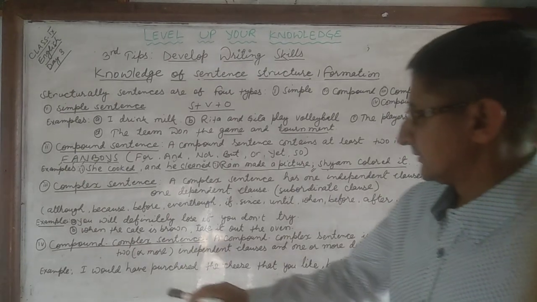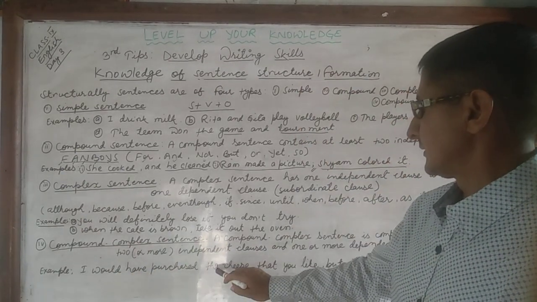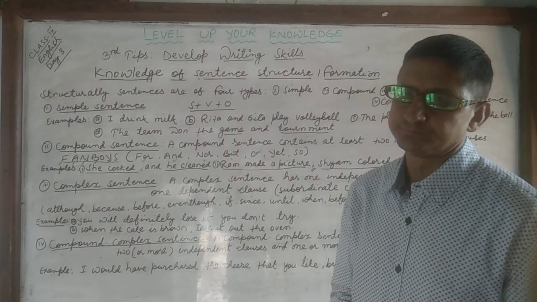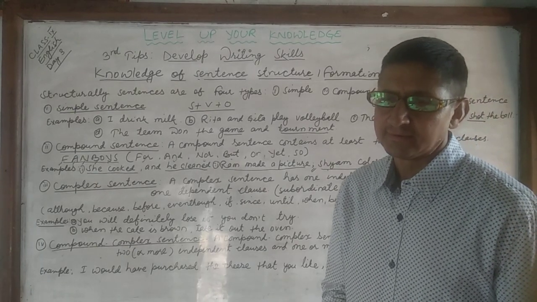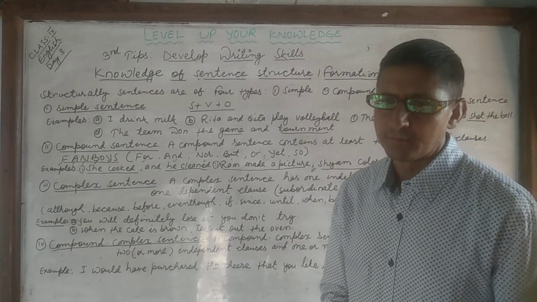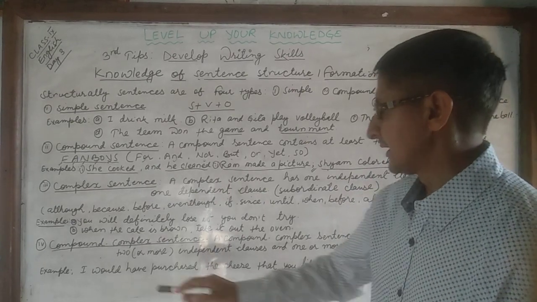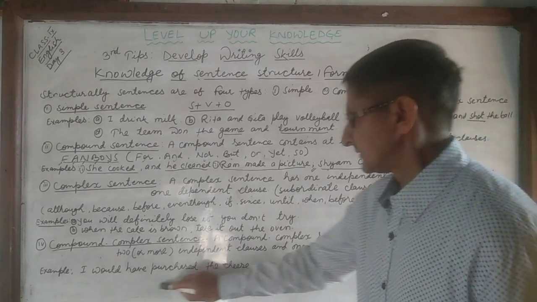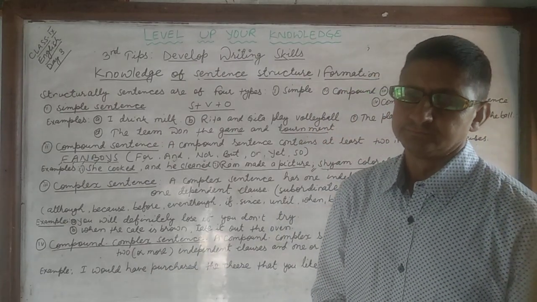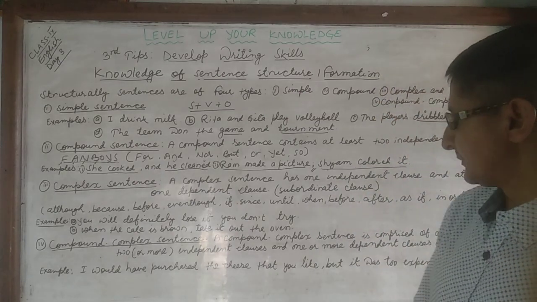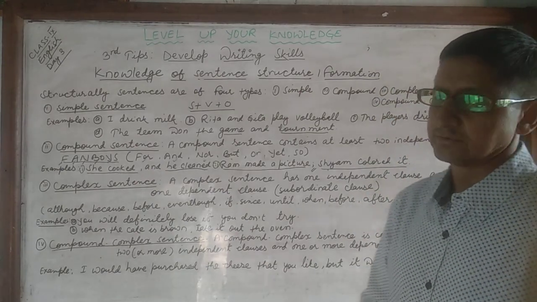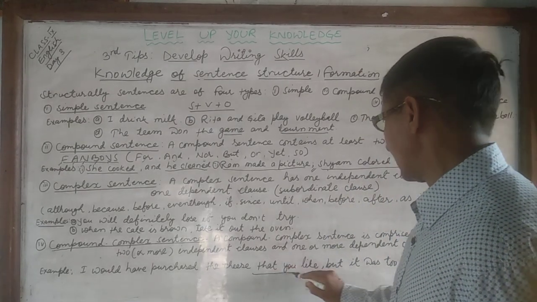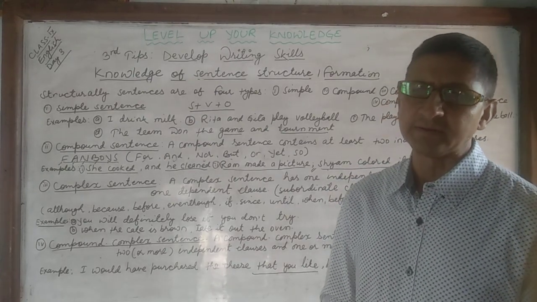Let's see the example. I would have purchased the cheese that you like, but it was too expensive. This is the example of a compound complex sentence. I would have purchased the cheese, this is an independent clause. And that you like, it is a dependent clause.